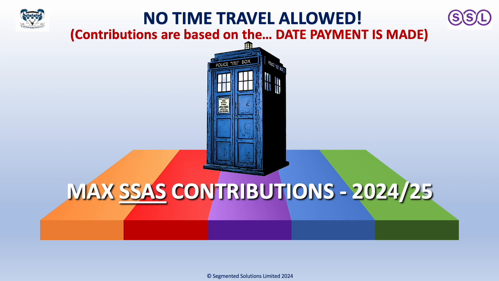Like I say, it's a really quick run through, but it gives you the information that you need to start gathering the numbers so that you can work out what the contribution should be for your SSAS. Obviously, for the clients that I look after, if you give me the figures, I'll be able to work it through. But I need to know what you've earned, what you have paid in previous years, and also what the company profits are. So hope that's of some help.